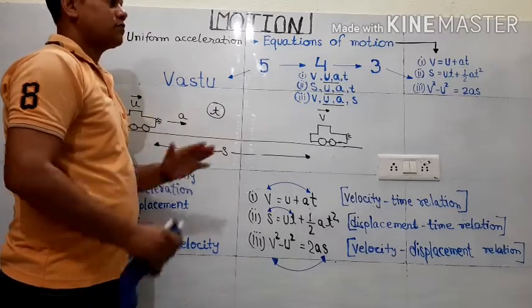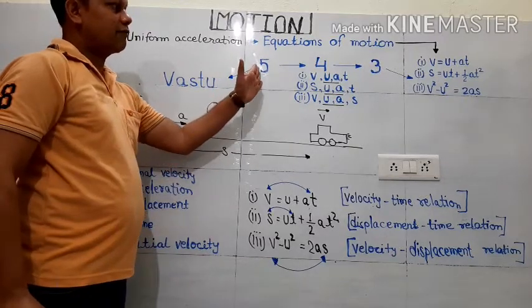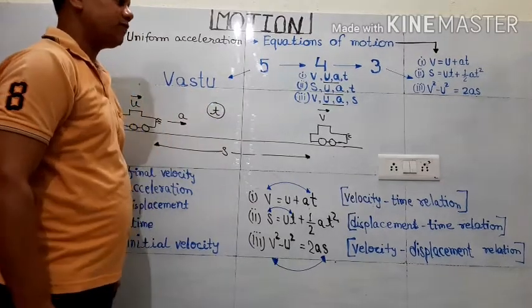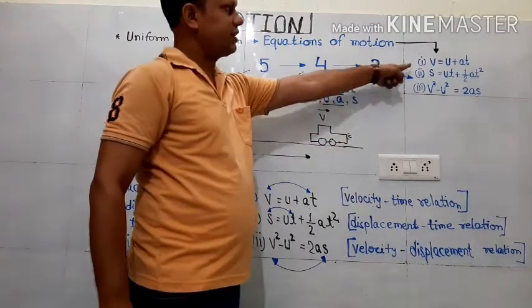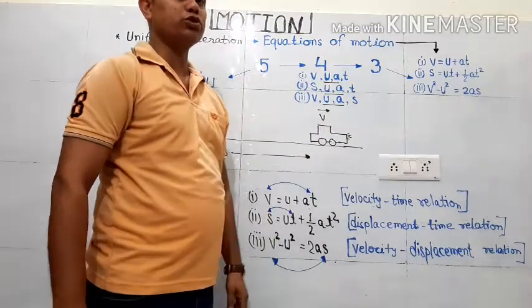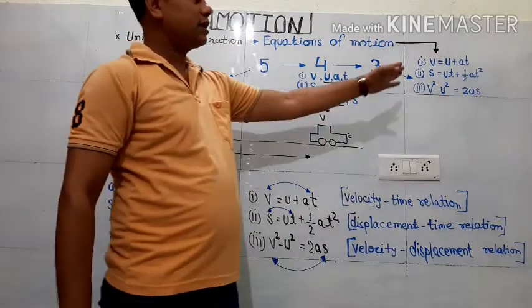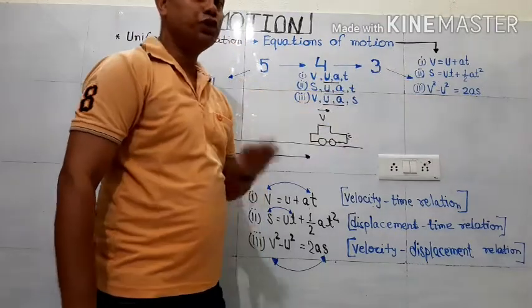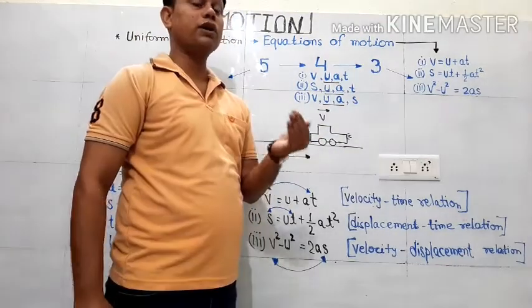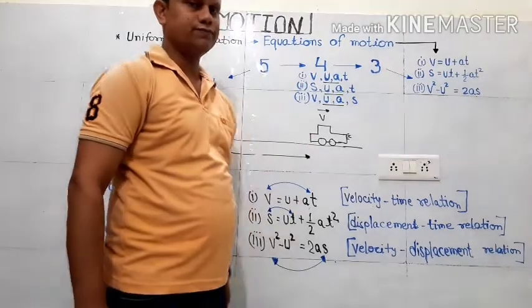Now, after getting this 5-4-3 concept, if we observe these 3 relations, which we also call equations of motion, just have a look at which terminology or quantity is not involved in each relation.